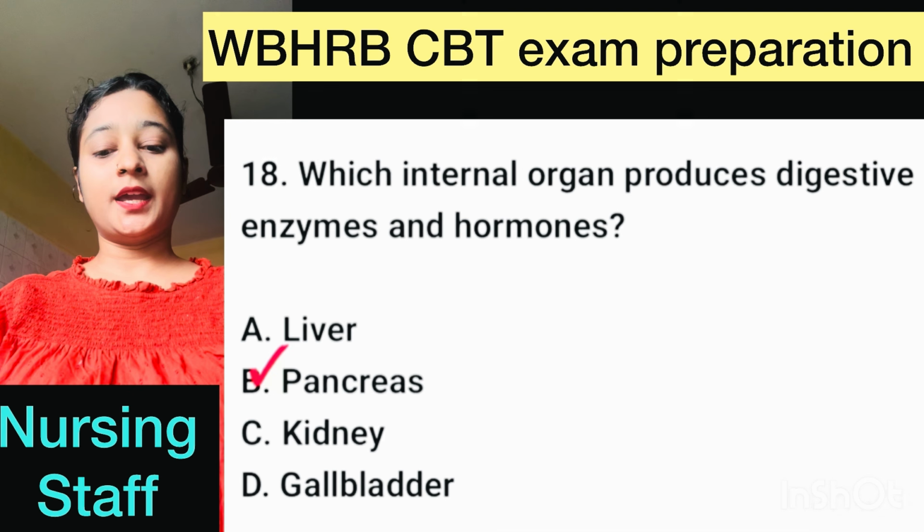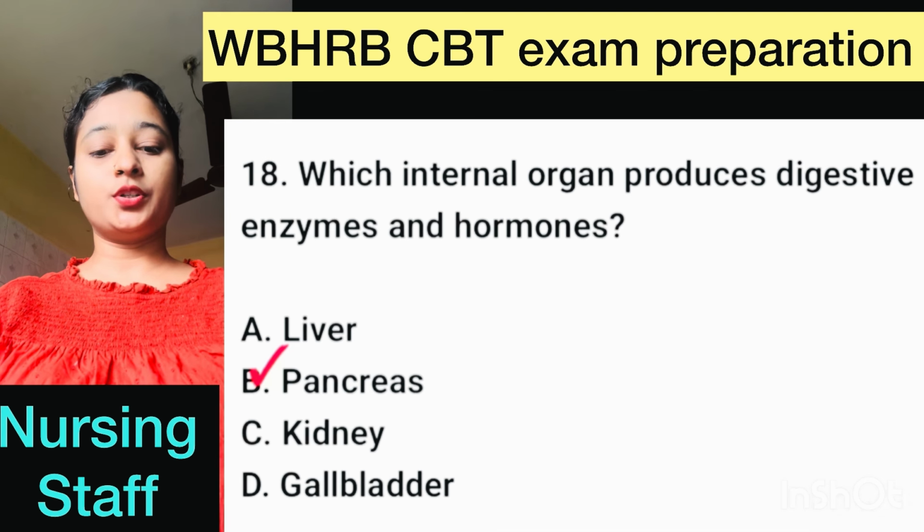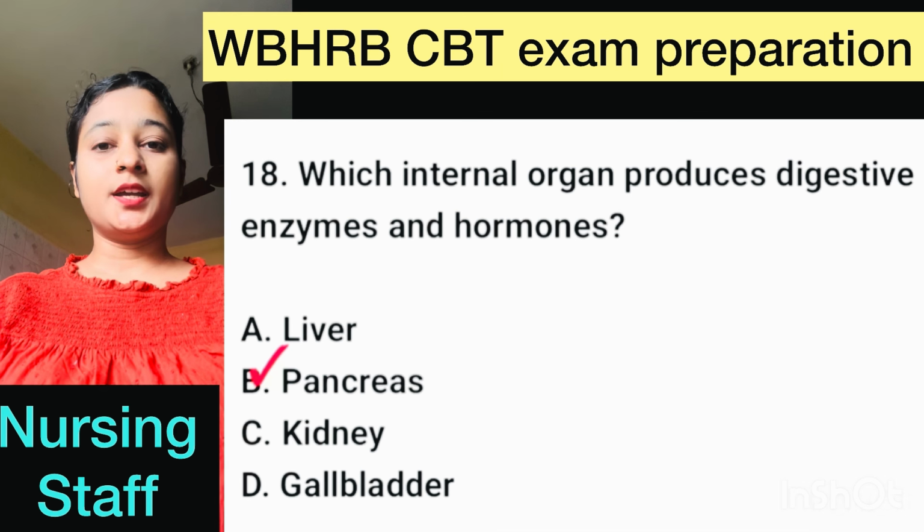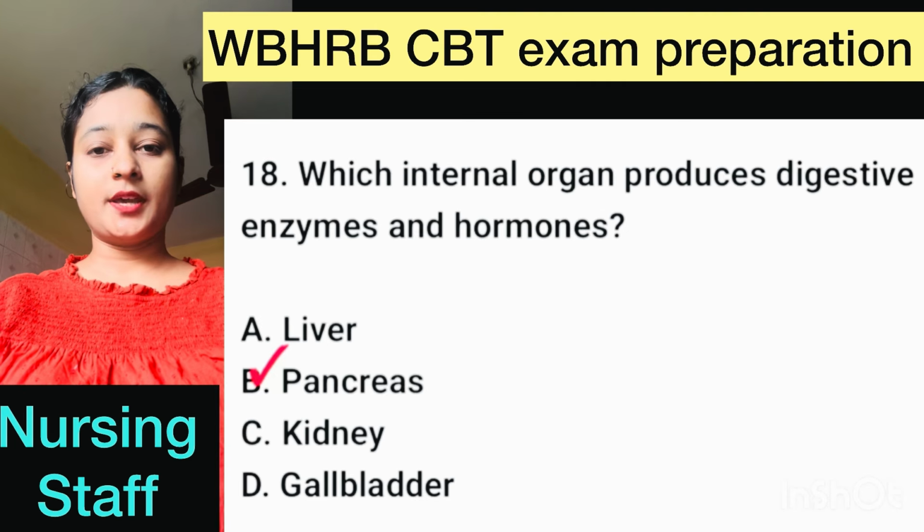Question number 18. Which internal organ produce digestive enzyme and hormones? Here, correct option is option B, pancreas.